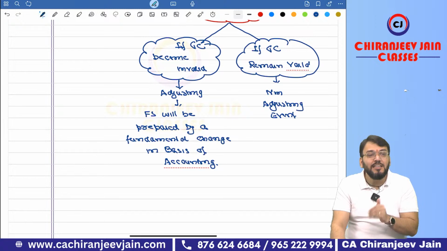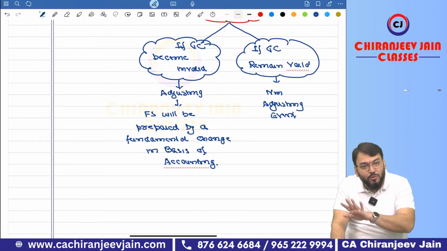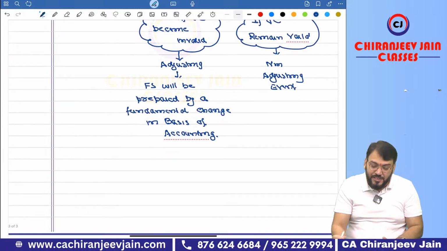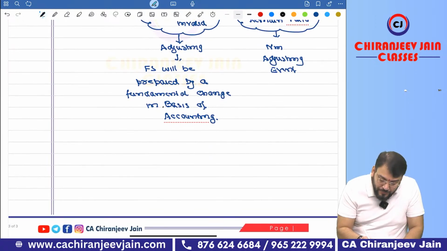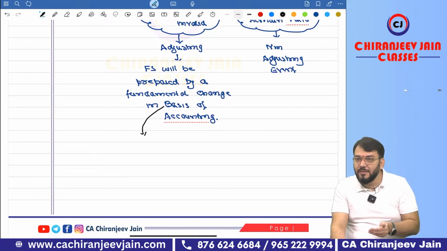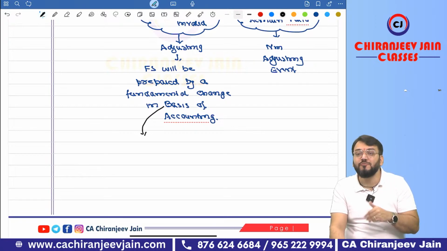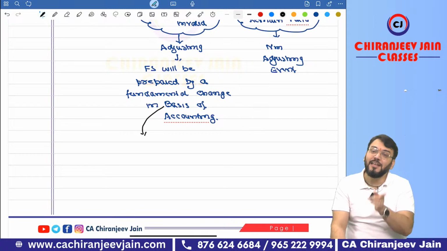However, Ind AS will never be applicable when the entity becomes non-going concern. Once the entity becomes non-going concern, no Ind AS will be applicable. So Ind AS is totally silent in this case. It means we need to apply generally accepted accounting practice for this purpose. The chapter number 1 is for the conceptual framework, which I will do at the end.